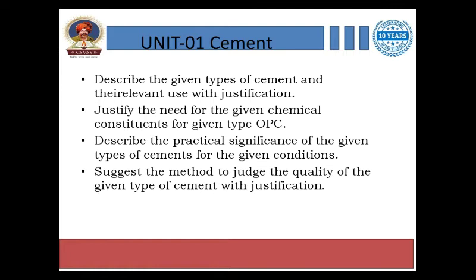It means in which condition you will use which type of cement. It's all about the conditions or case studies. Suggest the method to judge the quality of the given type of cement with justification. If you are using some X grade of cement in a certain condition, then you have to justify why you are using that grade of cement.